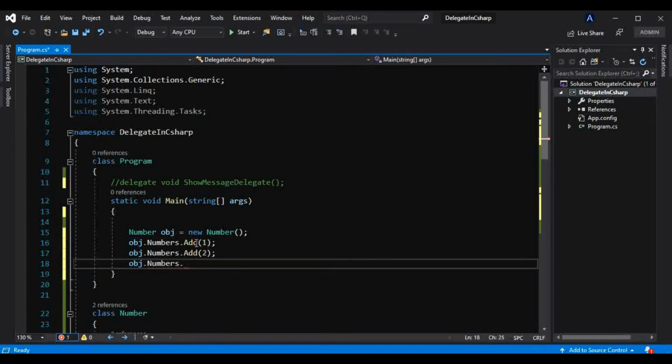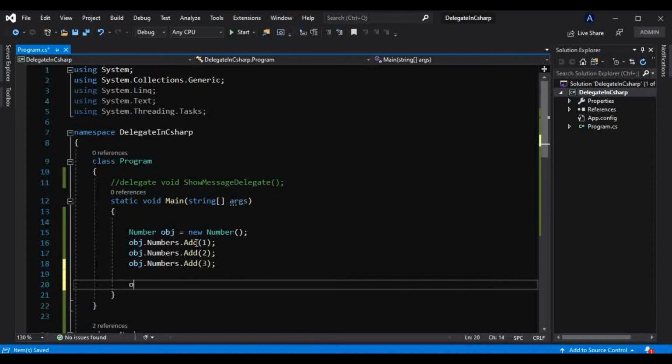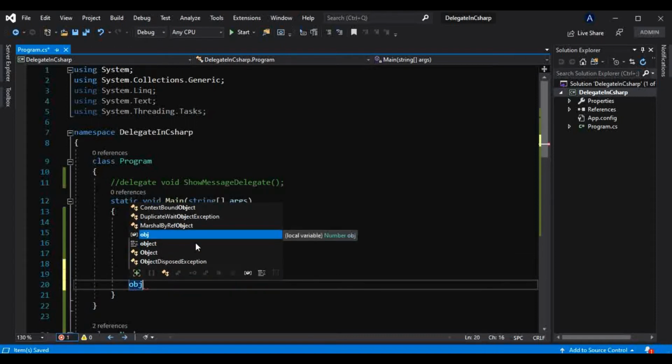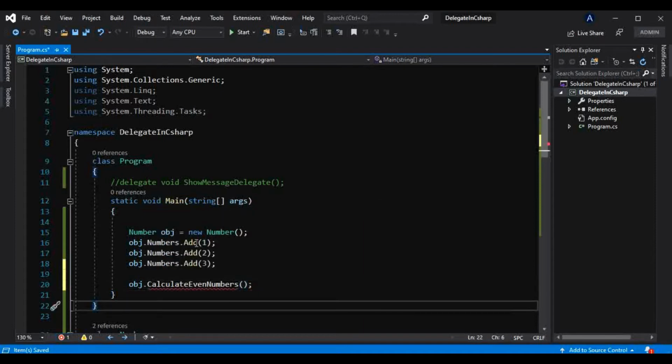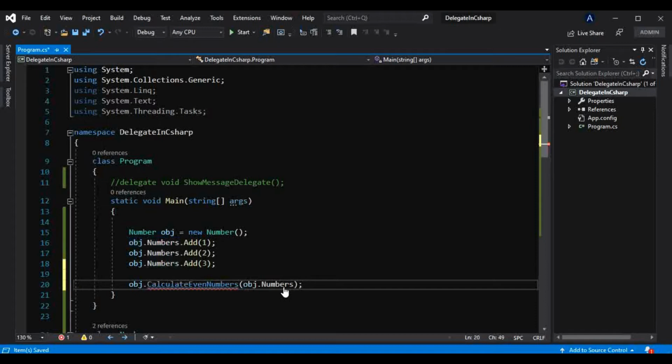We just want to know how this delegate works. For that I am just taking this example, even numbers. We don't want to learn how even numbers are calculated. Okay, so now I will call that method here, that is CalculateEvenNumbers, and I will pass this obj.numbers here, like this, and I will run this.